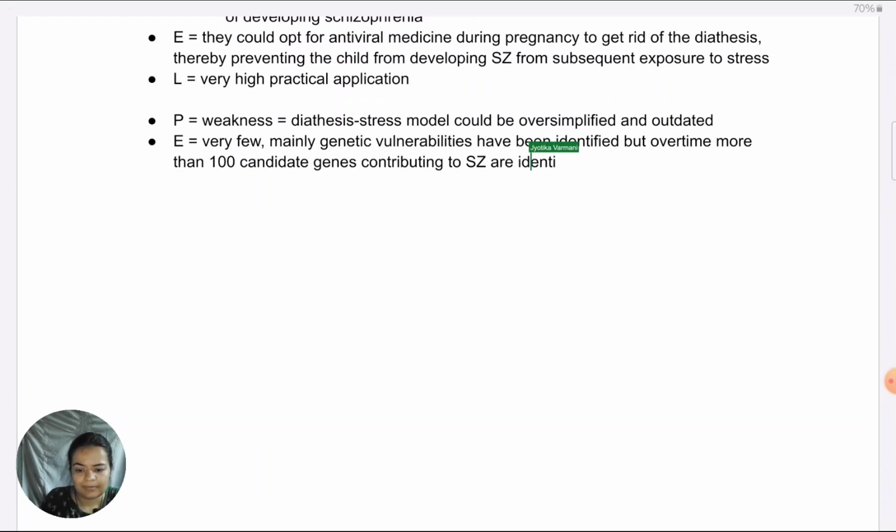Not only that, other factors which are also possible vulnerabilities beyond those simple genetics have also been identified. For example, the schizophrenogenic mother.